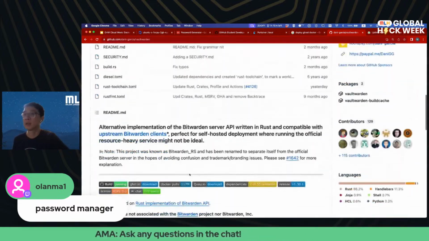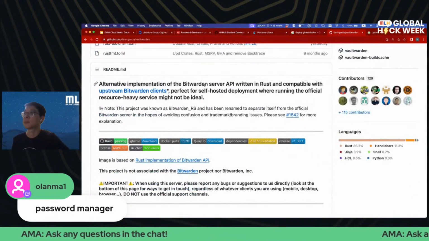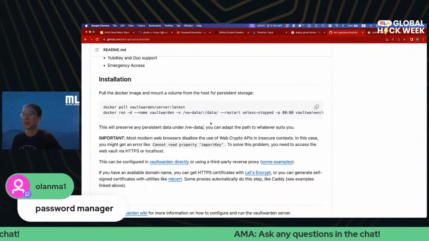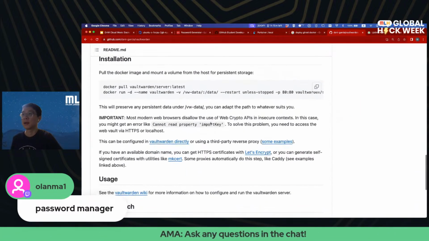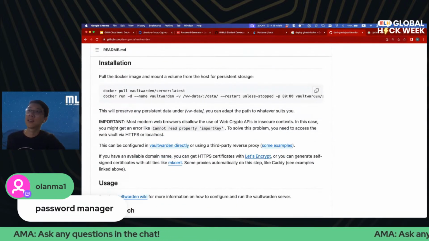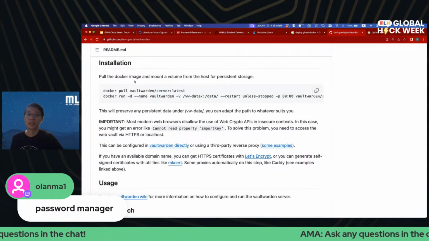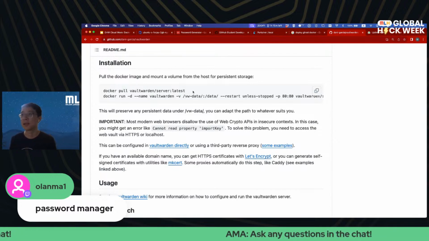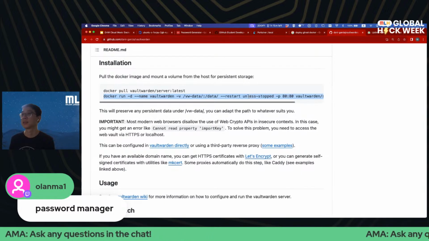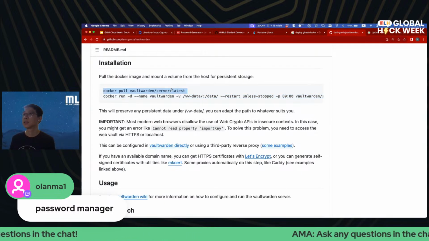Vaultwarden. This is an alternative implementation of Bitwarden APIs. All right. Cool. And as you can see here, they also have a Docker installation section on their README, right? We just need to pull, and we just need to run this command. Makes it super easy. So why don't we do that real quick?